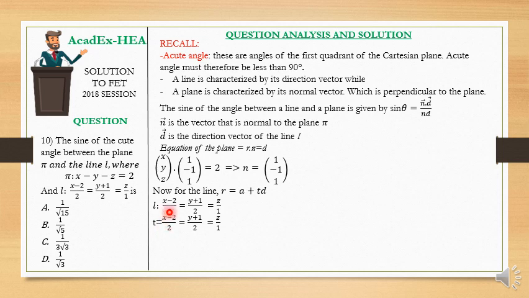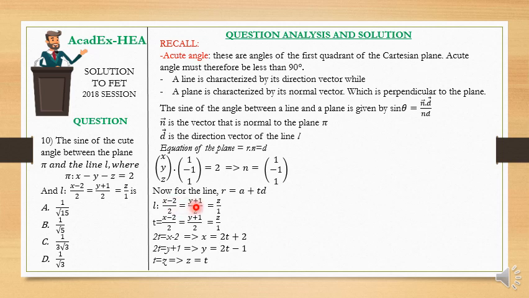So we're going to equate (x minus 2) over 2 equal to (y plus 1) over 2 equal to z over 1 equal to what? T. All of them are equal to the parameter, and then we now solve for x. Here, if (x minus 2) over 2 is equal to t, then it means that 2t is equal to x minus 2, and x is equal to 2t plus 2.